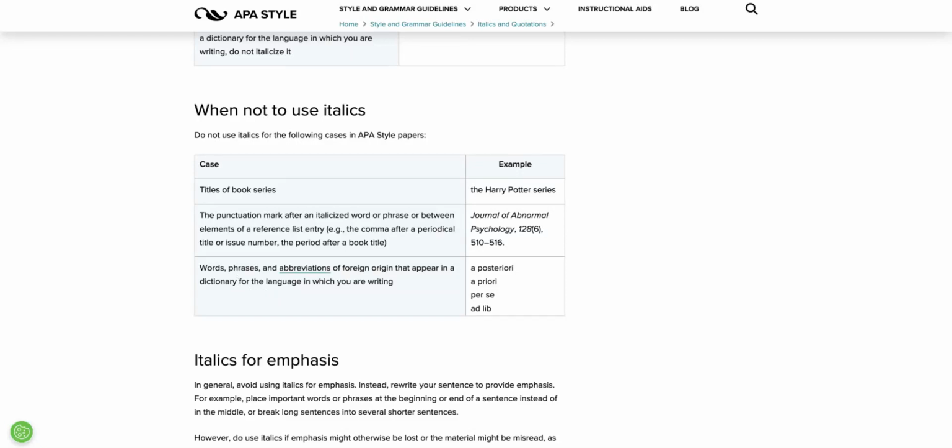Words, phrases, and abbreviations of a foreign origin, again, if they appear in the dictionary for the language in which you are writing, those would not be italicized. So a priori, per se, ad lib, some of those would be in the English dictionary if you're writing in English, so you would not italicize those.